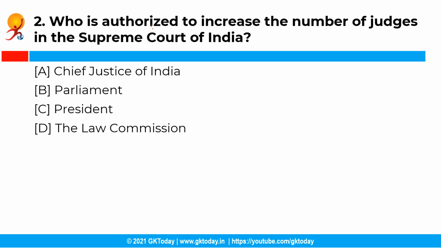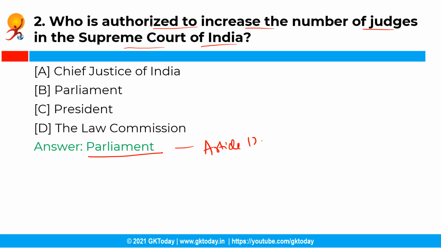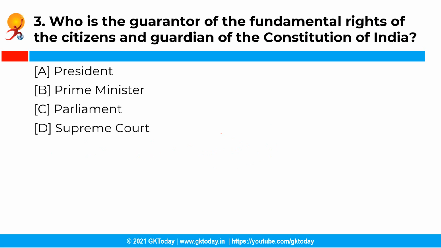Now the next question is, who is authorized to increase the number of judges in the Supreme Court of India? Now you have the following options. Now the correct answer is option B, that is Parliament. So according to Article 124 of the Constitution of India, it provides for the formation of the Supreme Court of India, and the power to increase the number of judges in the Supreme Court of India is vested in the Parliament.